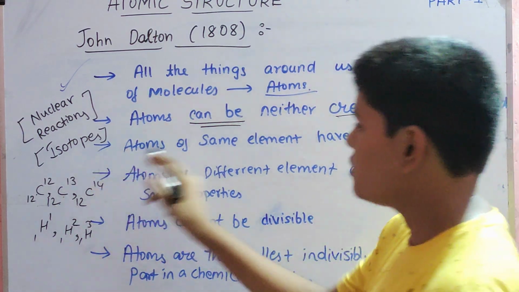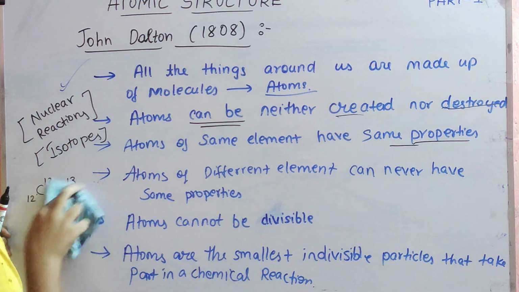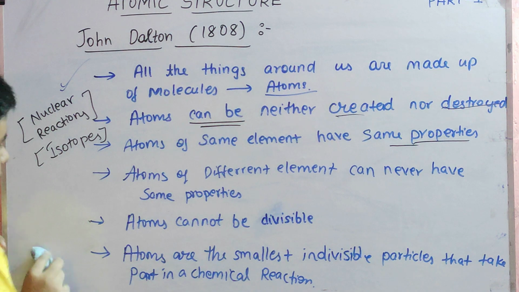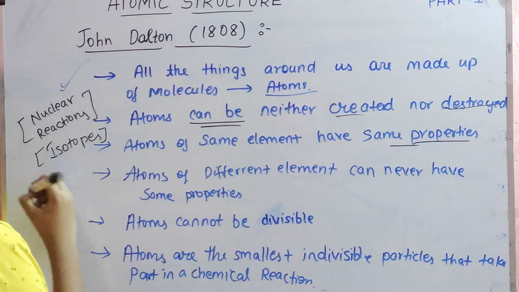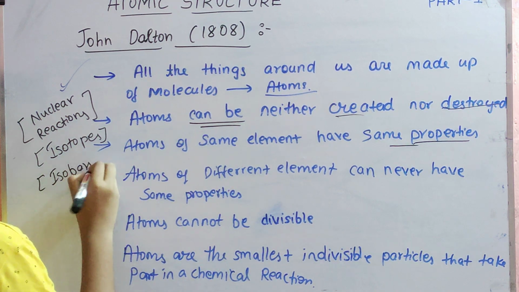So isotopes discarded this property, that atoms of the same element have the same properties. Nowadays, atoms of the same element can also have different properties. Second, atoms of different elements can never have the same properties. This was discarded by isobars.